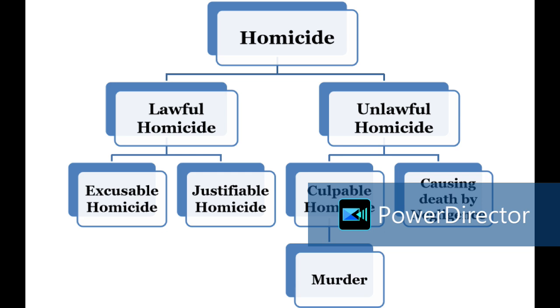Now, the second thing is something done to avoid a greater danger, without any intention to cause harm and in good faith. So these mens rea related items like good faith: if there is a smaller danger and a bigger danger, then in order to avert the greater danger, you can always resort to the lower danger. That is also sanctioned, the privilege is given under the law. So, justifiable homicide.